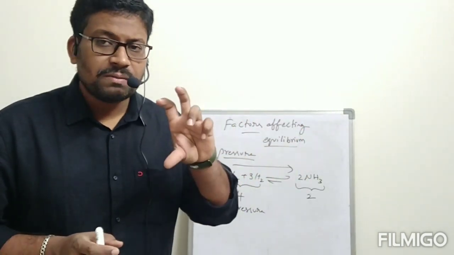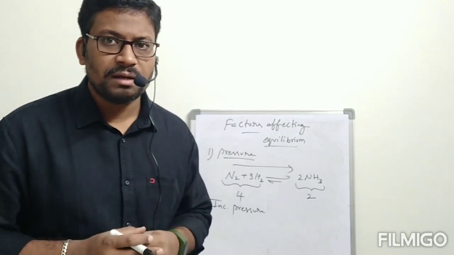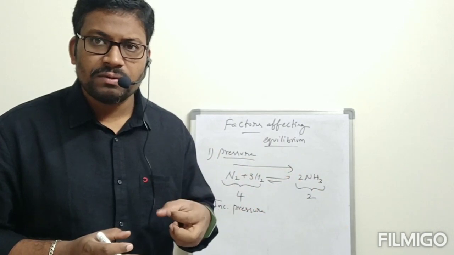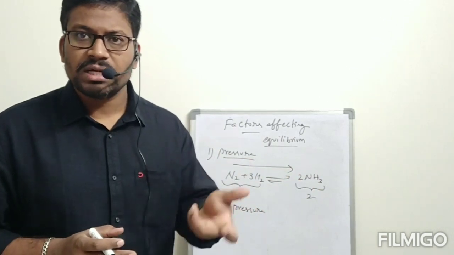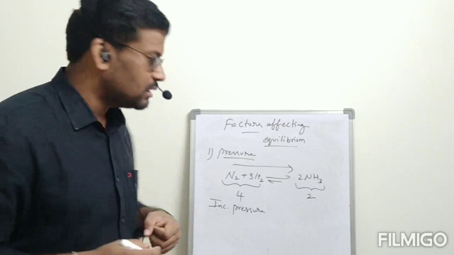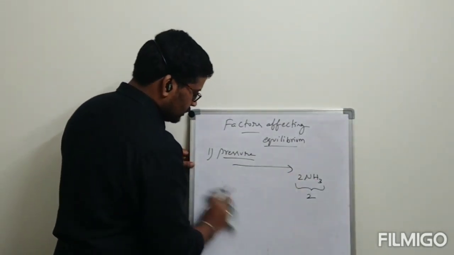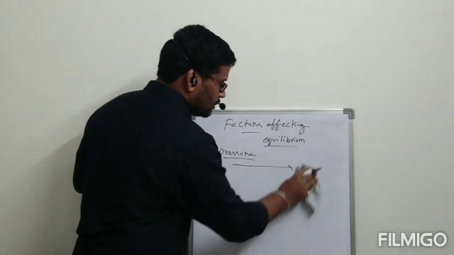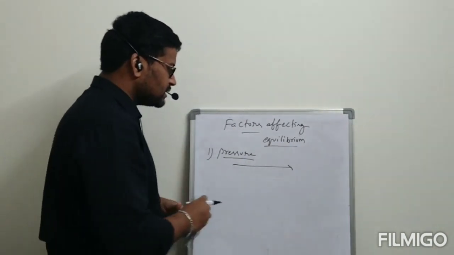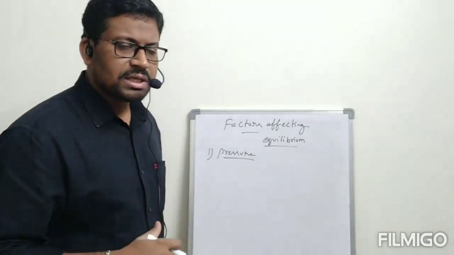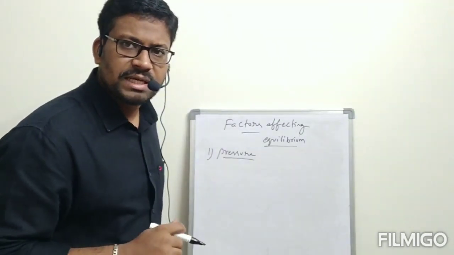Okay. According to that, so many different types of twisted questions will be there: what I have to do to get the products, what I have to do to get the reactants, like that. Don't get confused. Easy one. Okay. Now, for example, any one reaction in which the number of moles on the reactant side and the number of moles on the product side are the same.